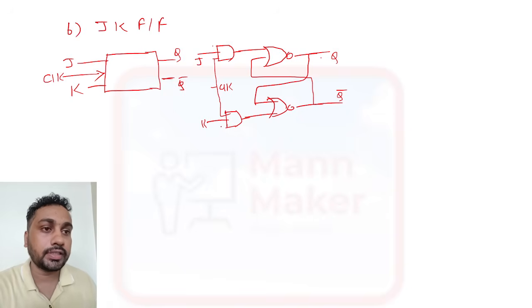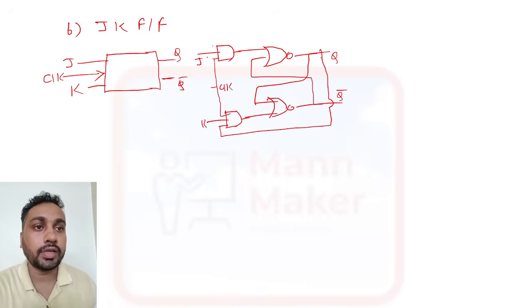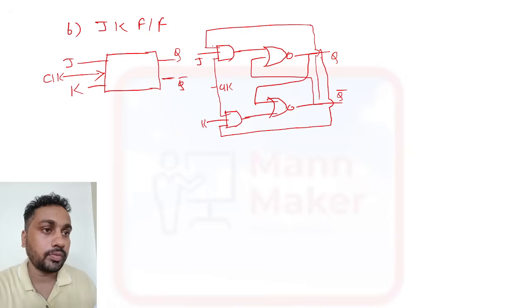What changes here? One more input is there. It will go as feedback to this Q. And the other input here will go as feedback to Q bar. This is the change from the SR flip flop. So they developed the JK flip flop to overcome the 1 1 condition.